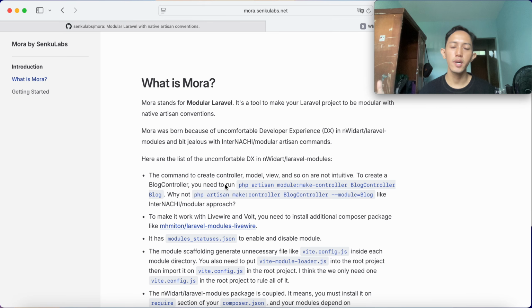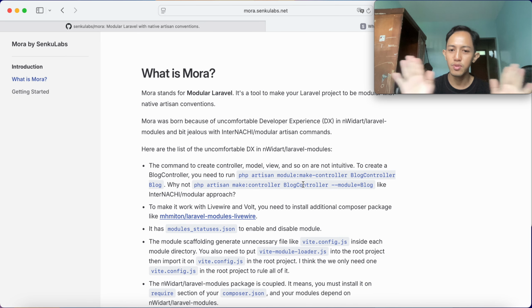So I made a full explanation here, but I will summarize why this package was born. It was born because I feel uncomfortable with the developer experience, aka DX, in and without Laravel modules, and I am a bit jealous of InterNACHI modular's artisan commands. I have listed what is uncomfortable with and without modules here, but I would like to summarize first.